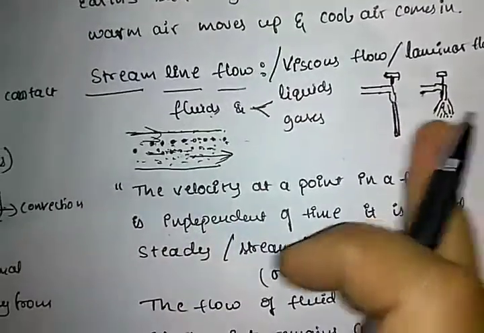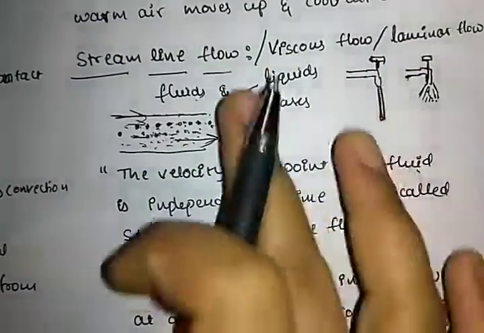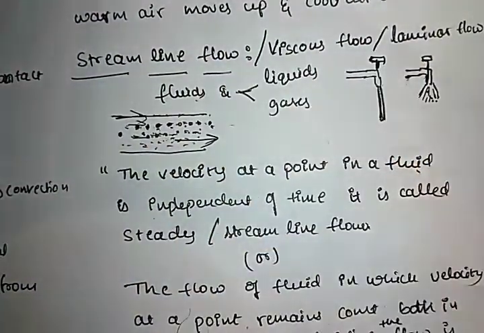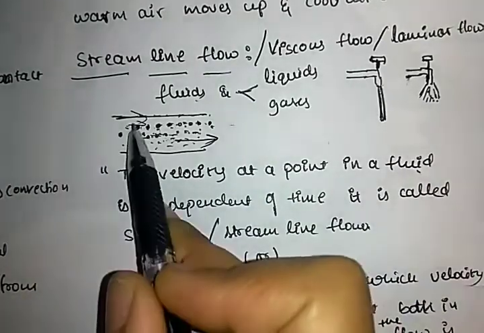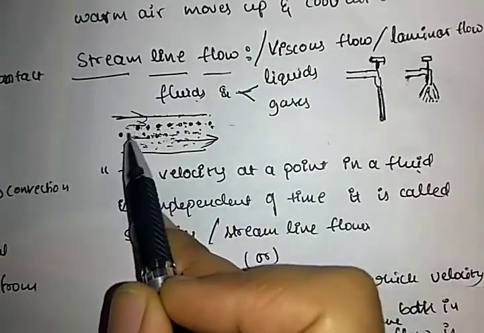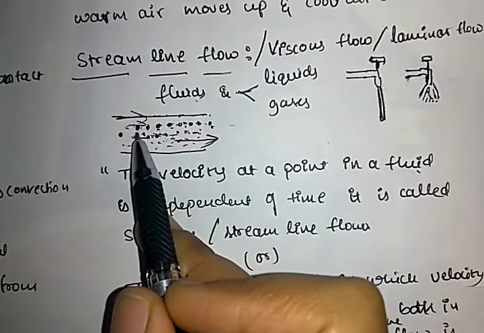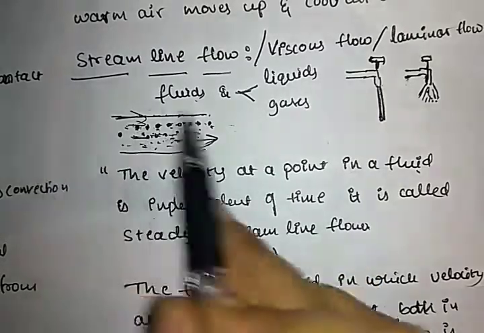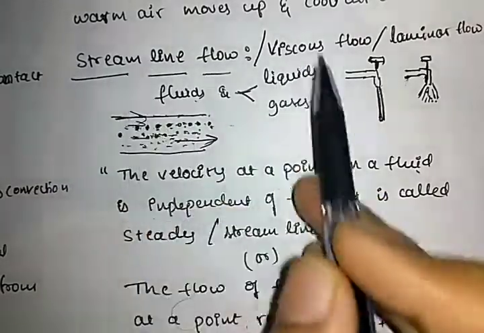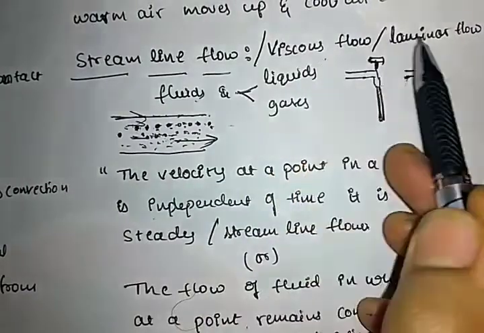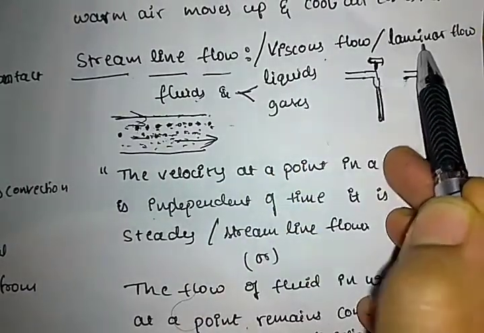So then what is meant by streamline flow? Streamline flow means the velocity at a point in the fluid is constant and independent of time. Streamline flow is also called viscous flow or laminar flow.